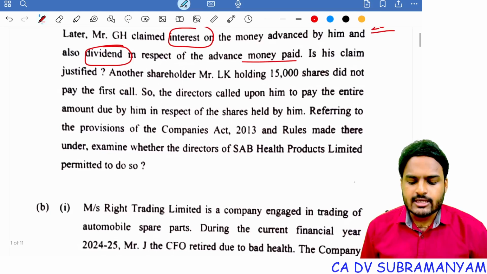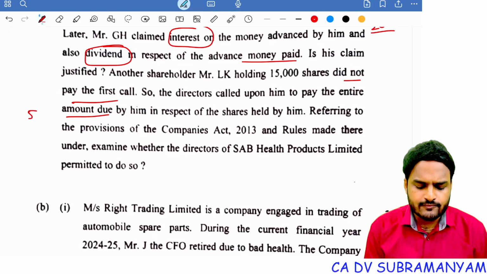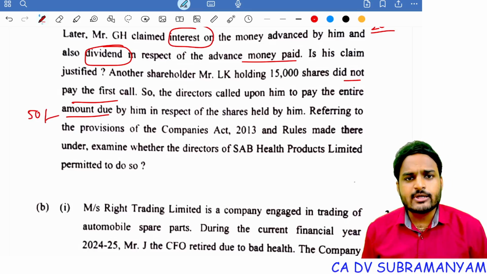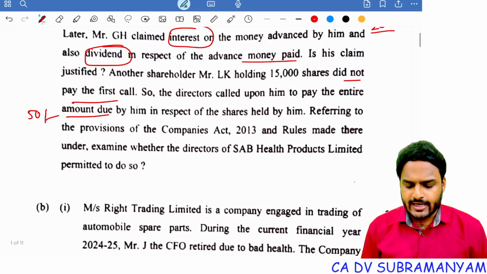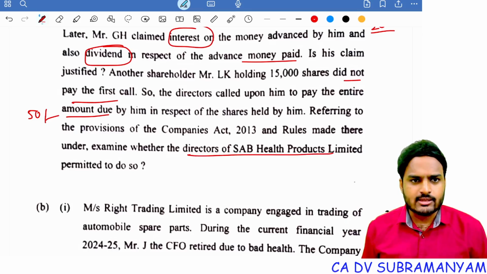Another shareholder, Mr. LK, holding 15,000 shares, did not pay the first call. So the directors called upon him to pay the entire amount due. Entire amount due, how much? 50 rupees in respect of the shares held by him. Referring to the provisions of Companies Act 2013 and rules made thereunder, examine whether the directors of SAB Health Products Limited are permitted to do so. The answer is no, not permitted.